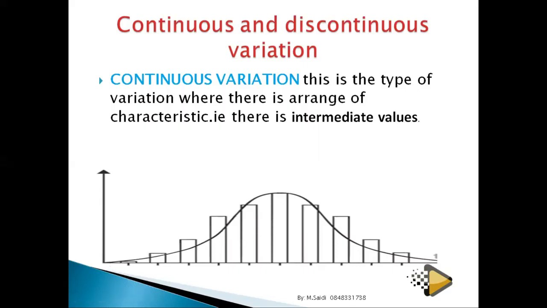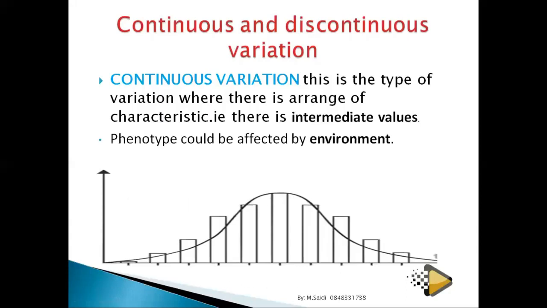That's why at each extreme end the graph lowers down, and as you continue to the medium size or medium value, the number increases. If you pass the medium value, the number drops down again until you reach 0. So basically that's continuous variation.